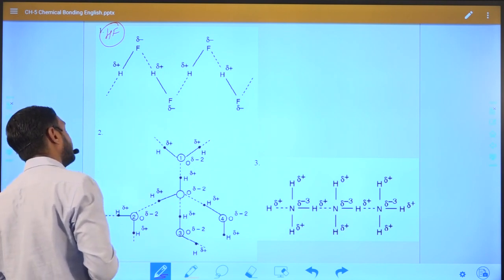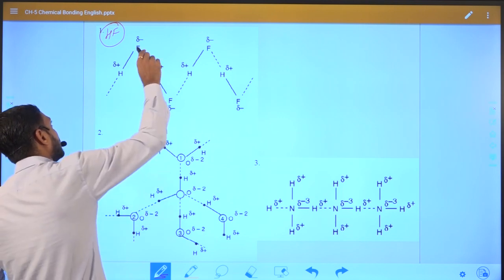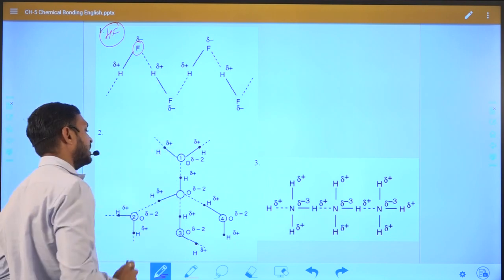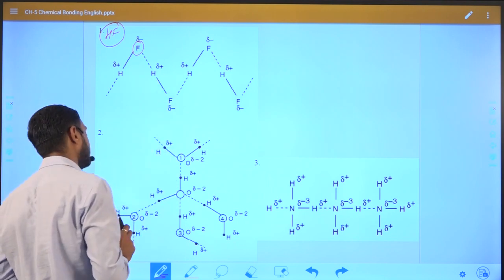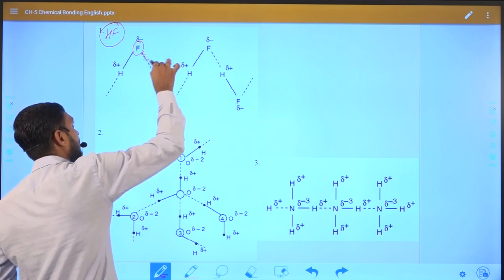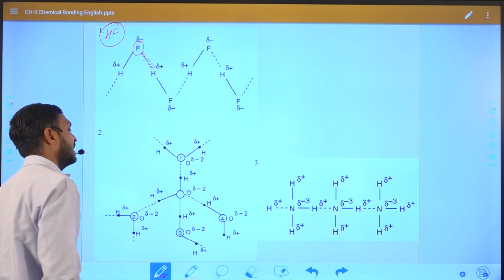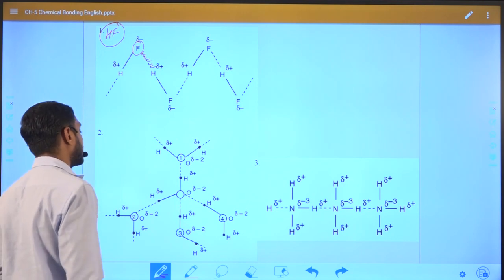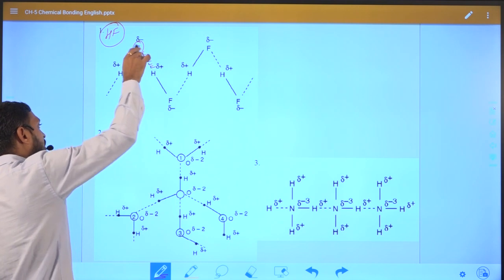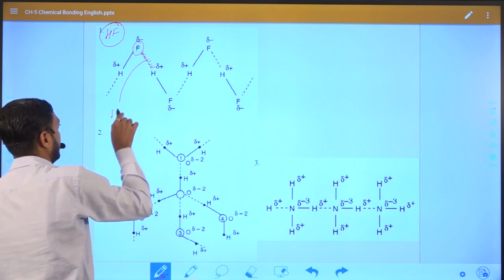In one molecule there is the more electronegative element, fluorine, and in another HF molecule the hydrogen atom. So an electrostatic interaction occurs, and if this type of attraction occurs between a hydrogen atom and a more electronegative element, it is known as a hydrogen bond.